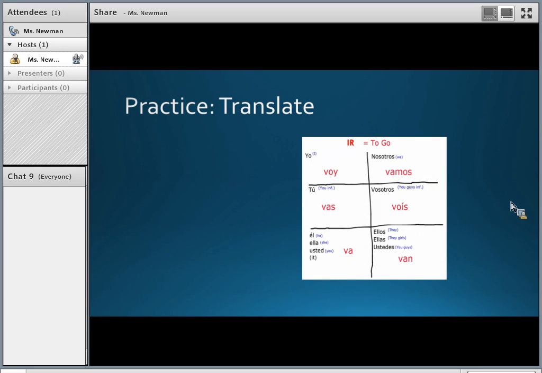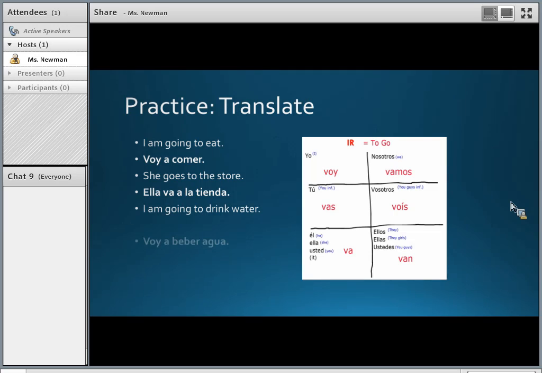Okay, let's do a quick practice with this to make sure we got it. So if you want to say, I'm going to eat, I'm going to use the conjugation of ir for I am going, which is voy, a, and then the infinitive verb comer. Voy a comer. She goes to the store. Ella va a la tienda. I'm going to drink water. Voy a beber agua. And you're going to use that phrase in your project. They go to church. Ellos van a la iglesia.